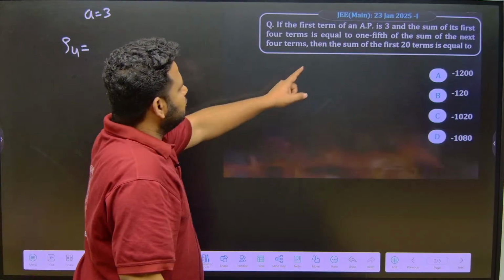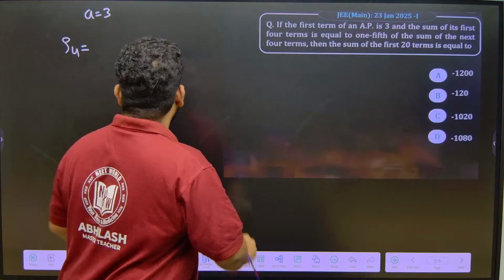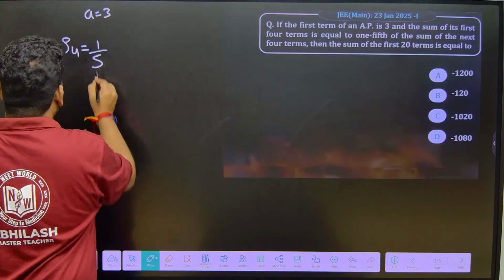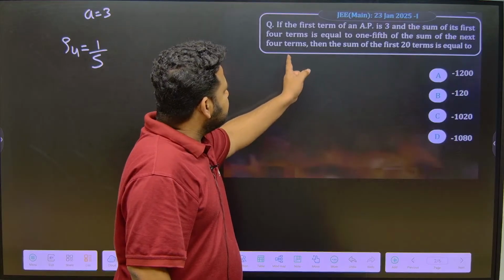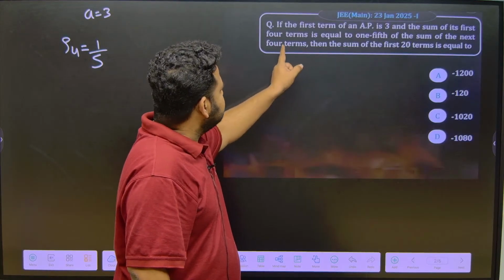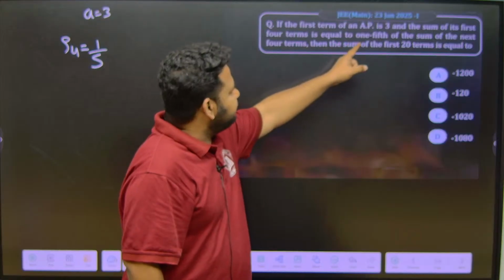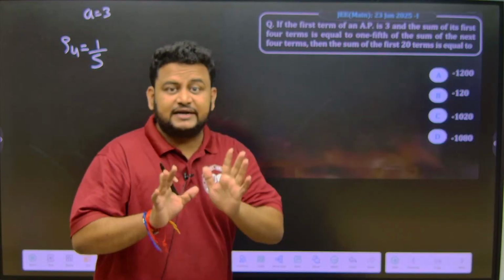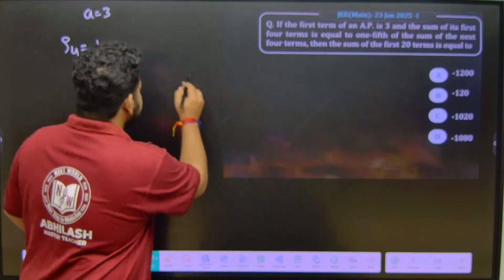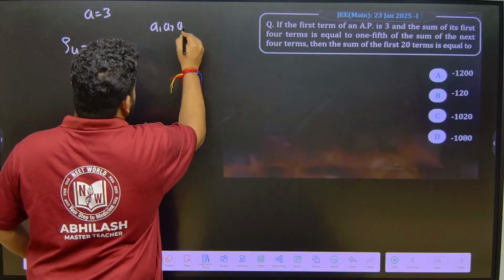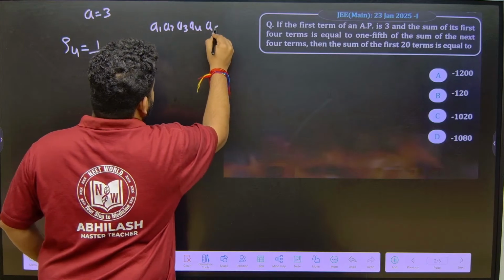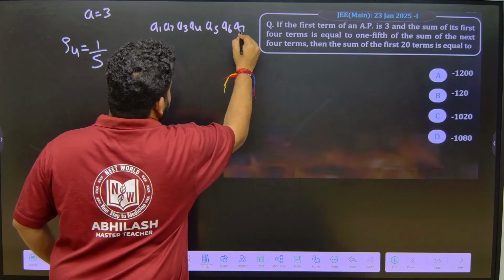Is equal to 1/5 of the sum of the next 4 terms. The sum of the first 4 terms is equal to 1/5 of the sum of the next 4 terms. You have to understand the next 4 terms. So let me write it down here. We have terms like A1, A2, A3, A4, A5, A6, A7, A8.